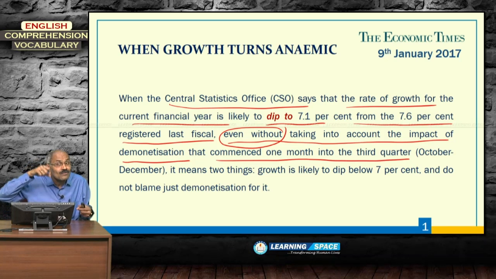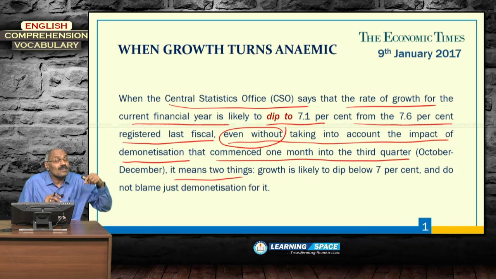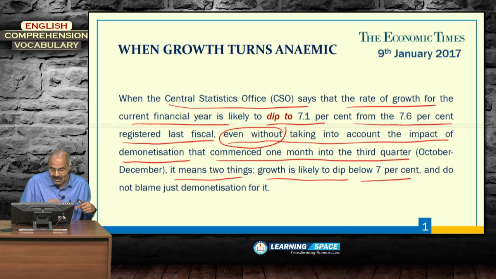So, we are into the fourth quarter of financial year 2016-17. Financial year starts from April 1 and ends on March 31, right. And it means two things. Overall, after taking demonetization into account, growth is likely to dip, likely to reduce below 7%, and do not just blame demonetization for it.